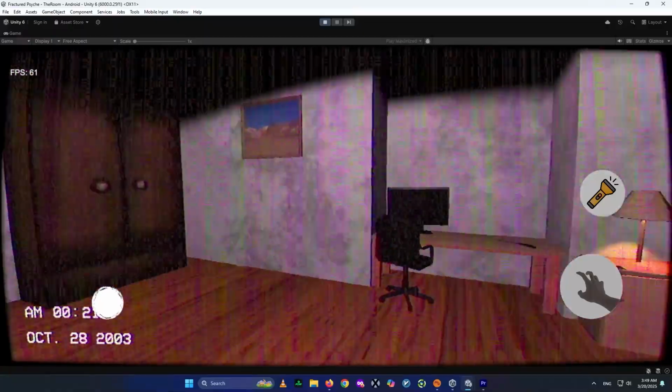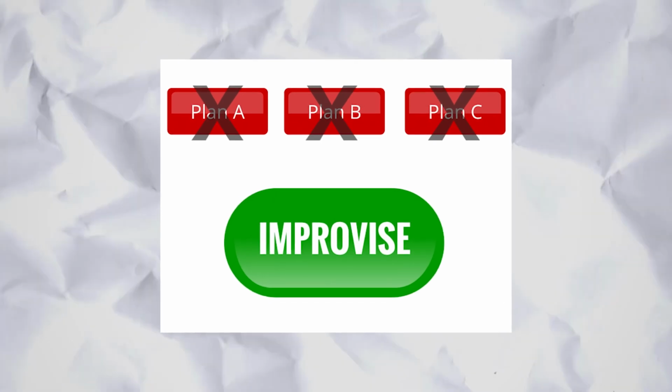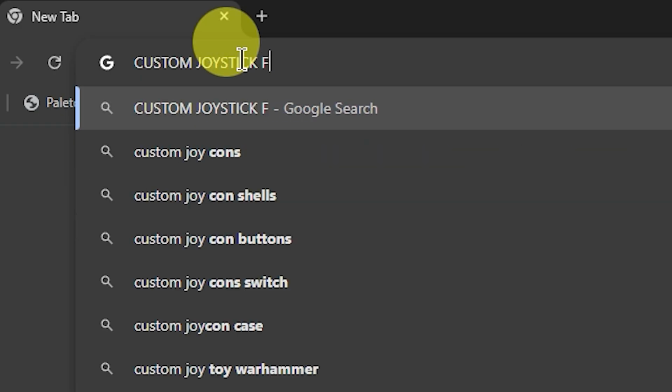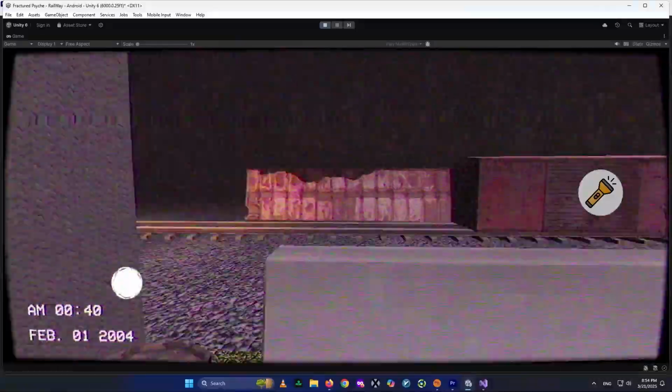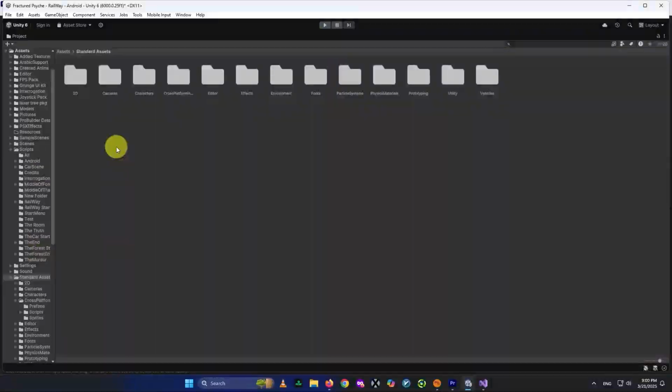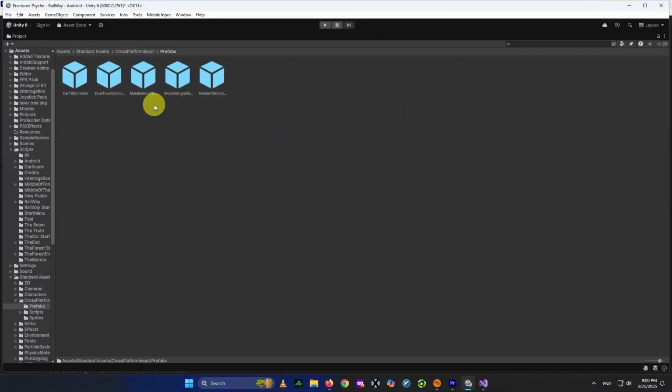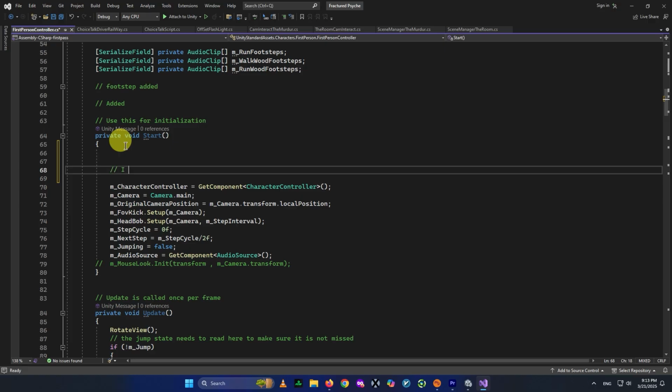Now with all that being said, let's go to the next section of the video, which is the joystick controls, the unexpected detour. So next up, movement. On PC, I used keyboard inputs, but of course, phones don't have keyboards either, so I had to improvise again. I first tried a custom joystick solution I found online, but let's just say it didn't go well. After hours of struggling with weird movements and a lot of sensitivity issues, I finally decided to go back to Unity's standard joystick asset.